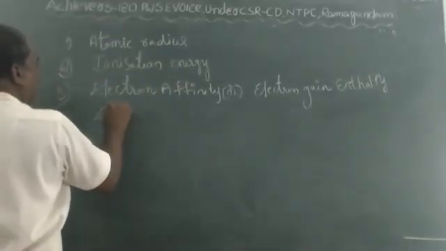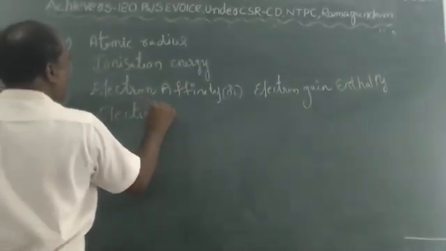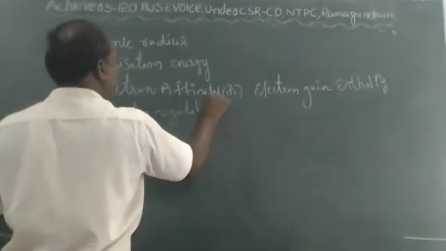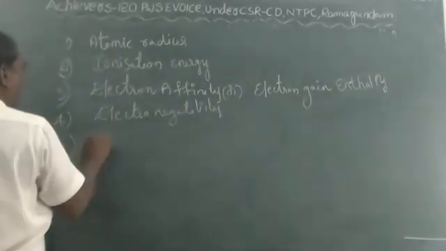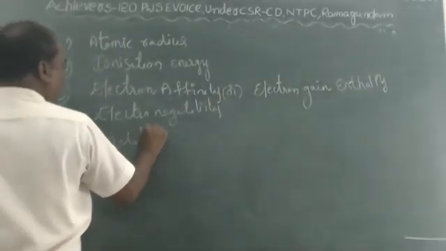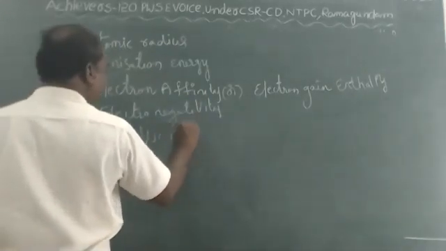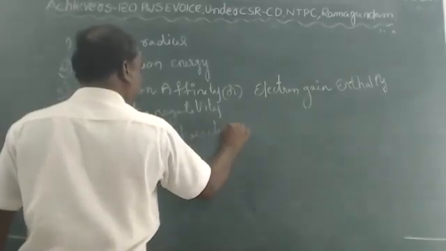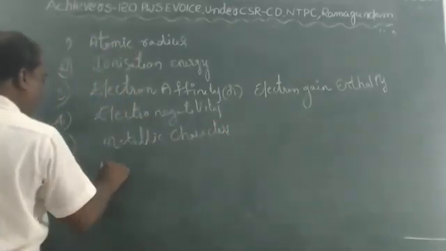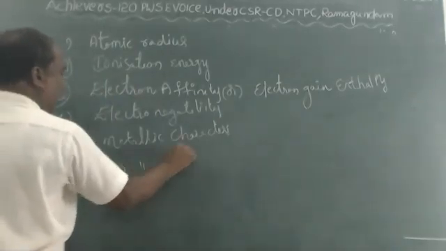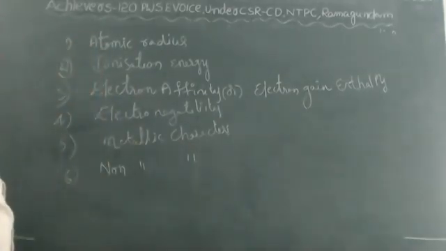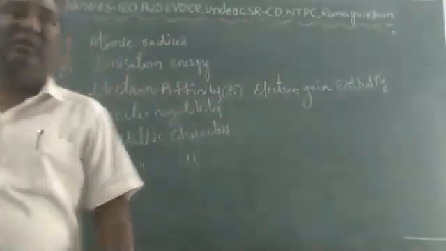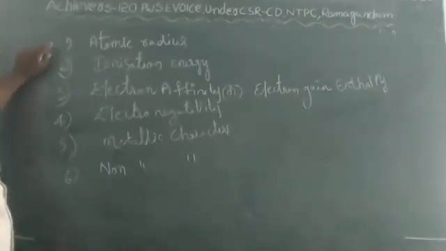Fourth one is electronegativity. Fifth one, metallic character. Sixth one, non-metallic character. So these are the important properties of atoms in the periodic table.